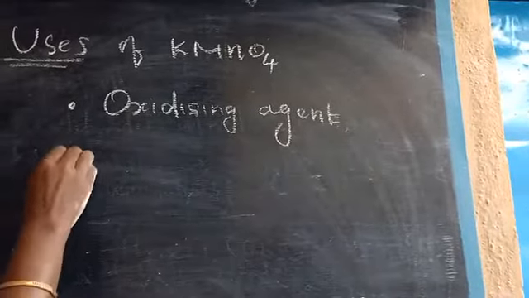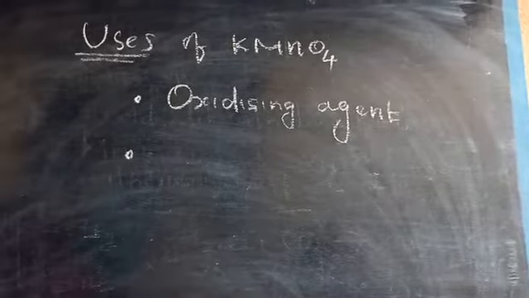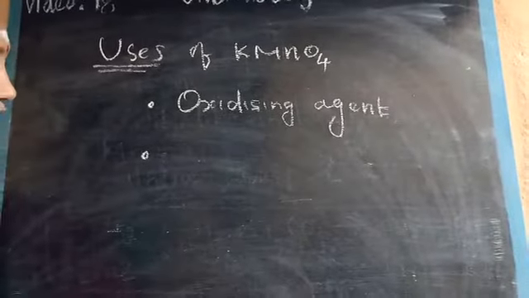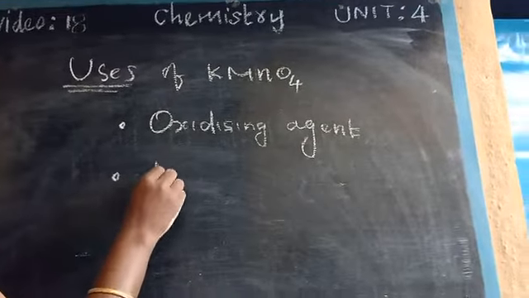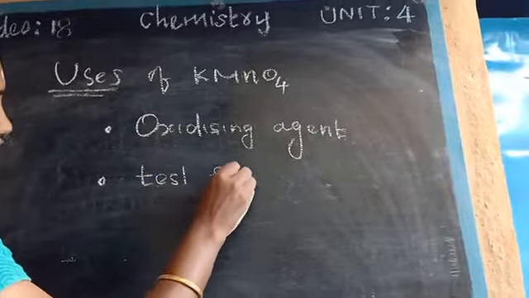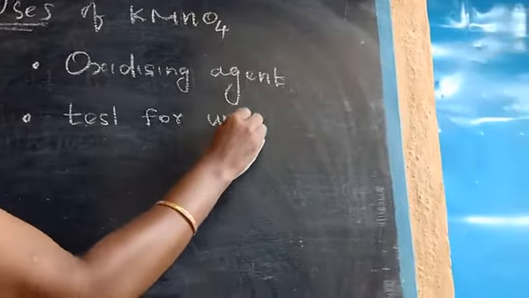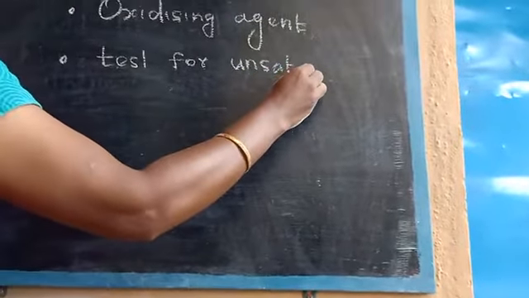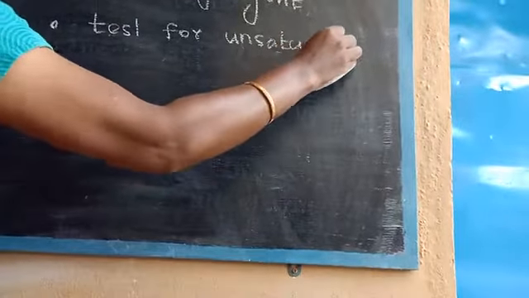Next, KMnO4 is known as Bayer reagent, and with this equation it is used as a test for unsaturation. It is helpful to find out unsaturation.